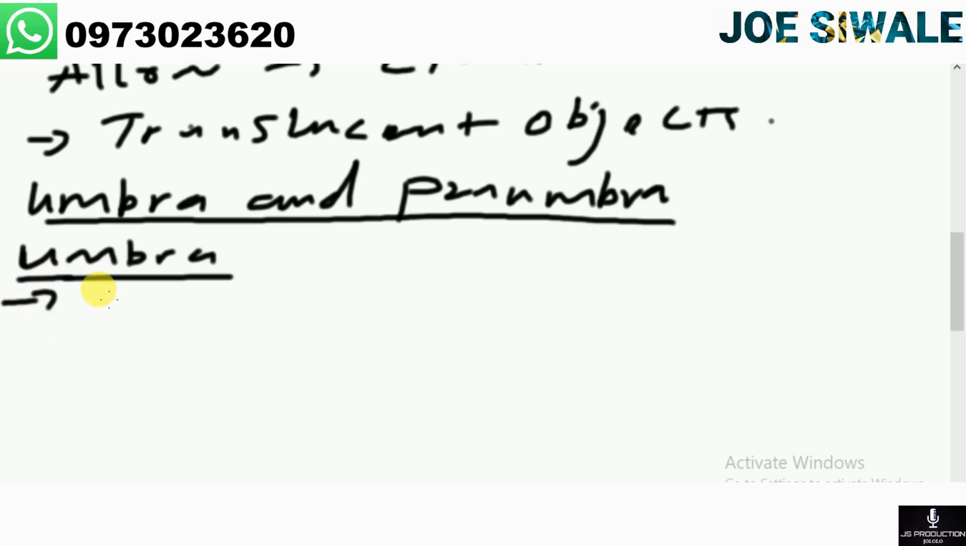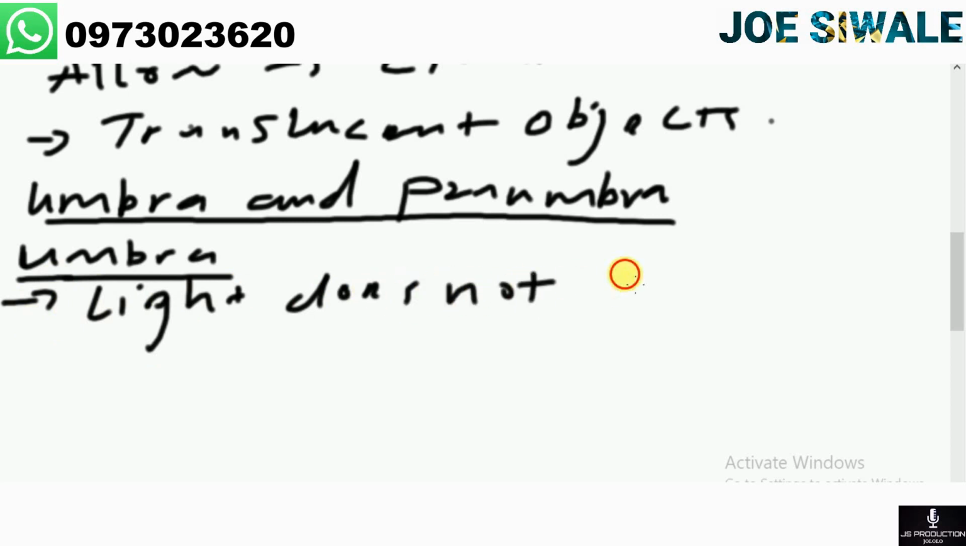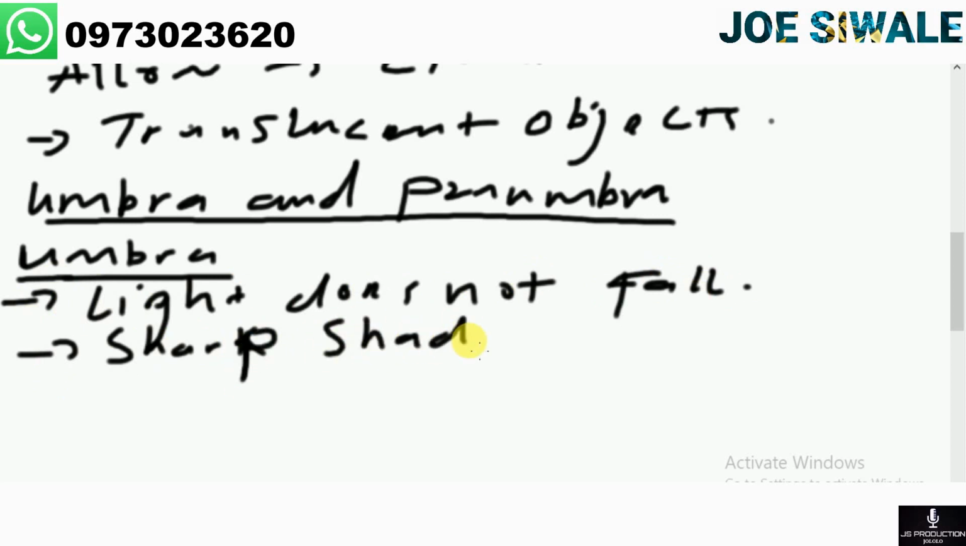So an Umbra is a type of shadow that is formed where light does not fall, and these are referred to as sharp shadows. Then the other thing that you must know about the Umbra is that it is formed from a small source of light.